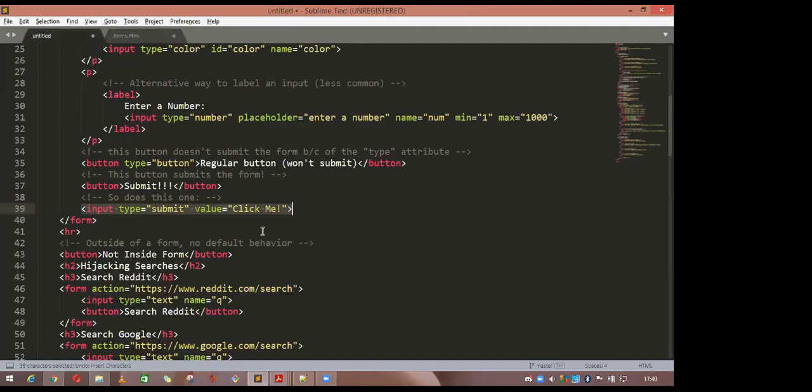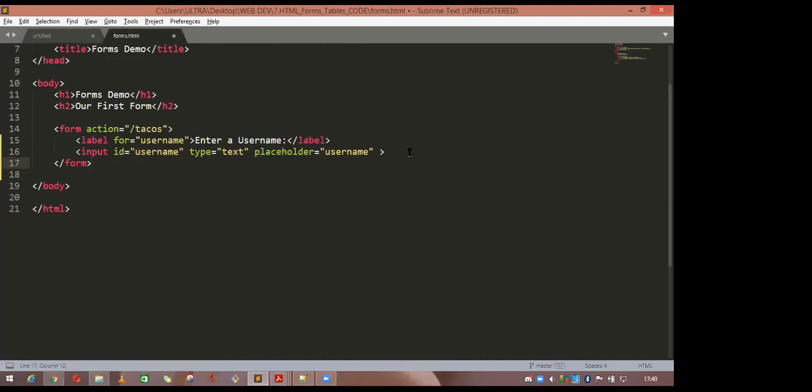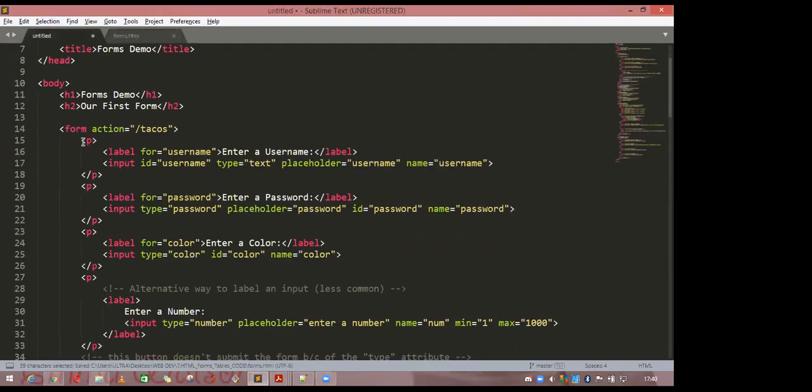And now you have added the username. Now add the password here. Now name equal to password. Sorry, name equal to username. Now this one, label for the password. Label for the password.